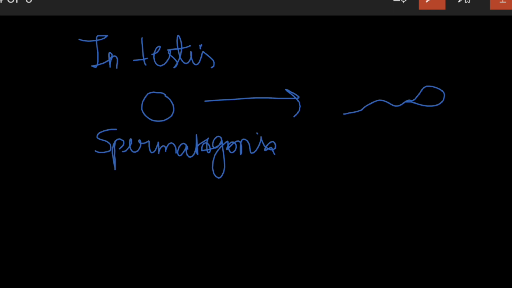Sperma means sperm and genesis meaning formation or creation. This process begins at puberty.